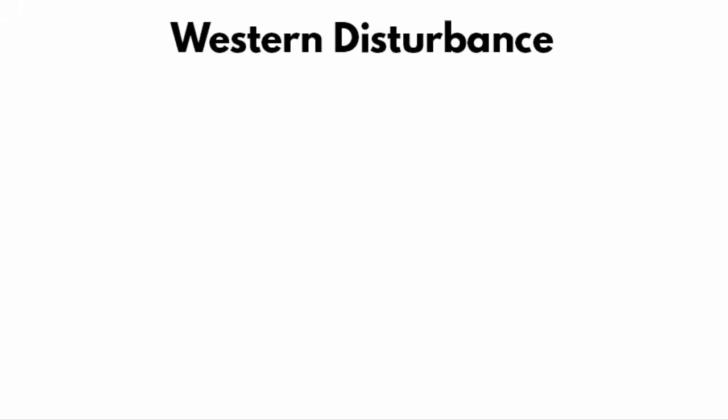In this video, we're going to learn about Western disturbance and what are its effects and benefits on India. When you look at the term Western disturbance, it has two words, and let's try to understand each one of them. The first word is Western. That means this phenomena arises from the western direction.